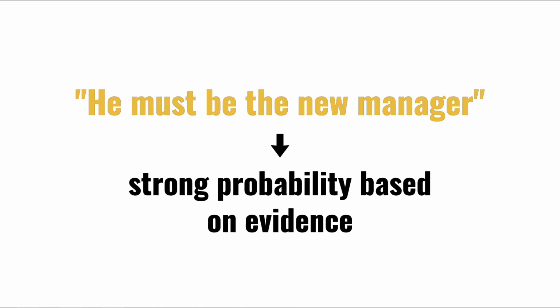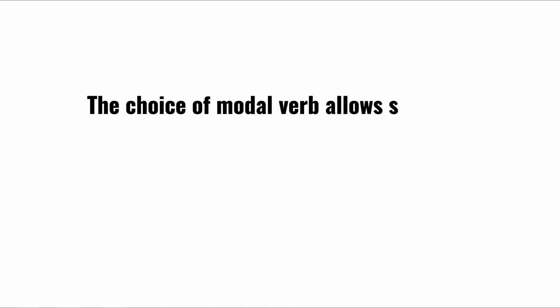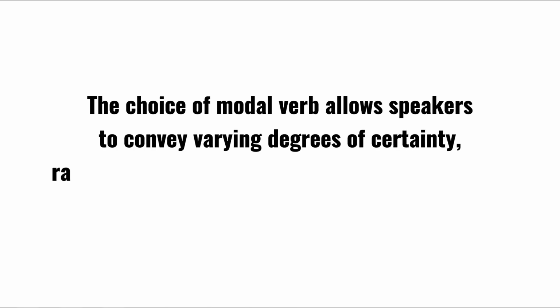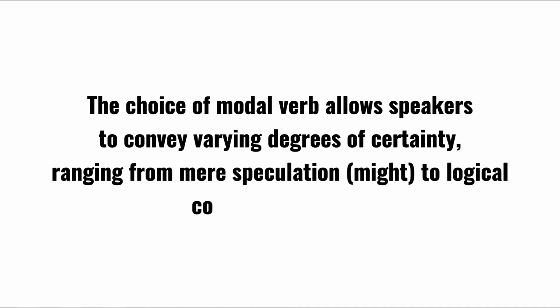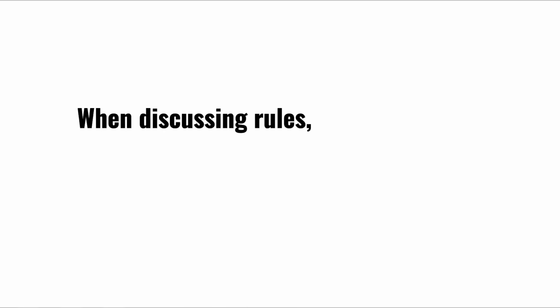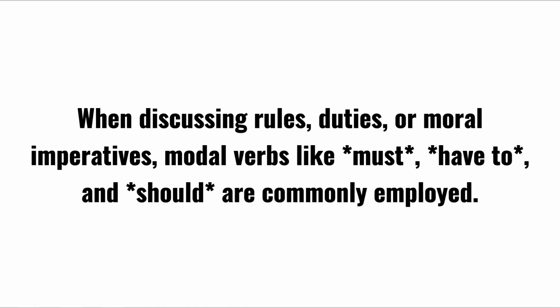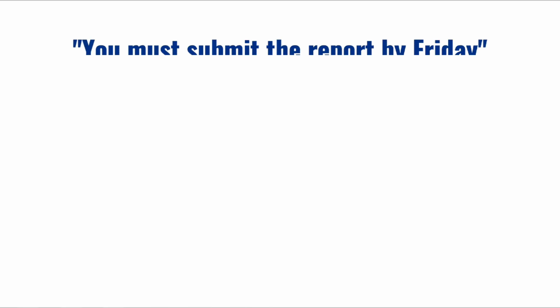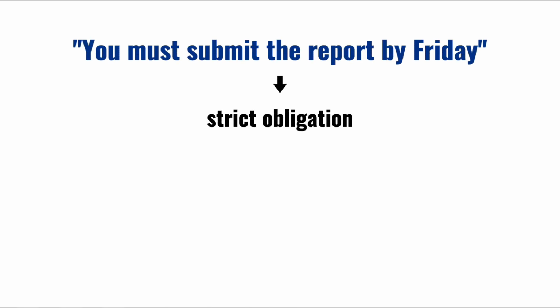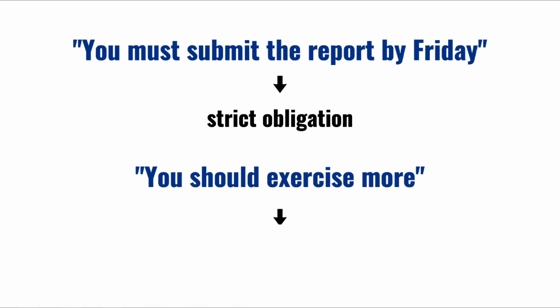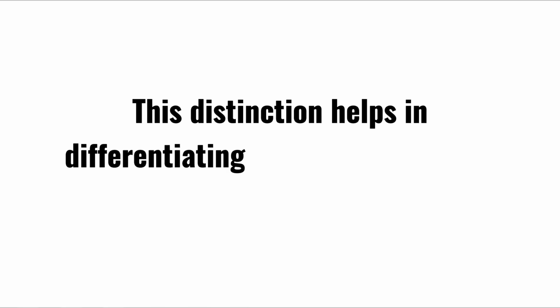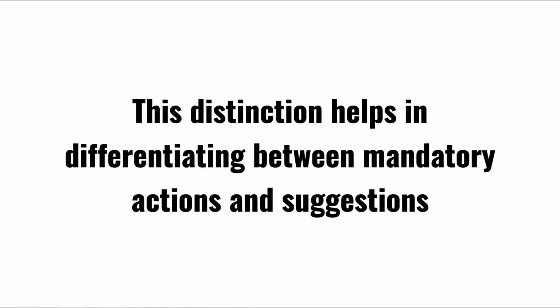For instance, it might snow tomorrow suggests a possibility, while he must be the new manager implies a strong probability based on evidence. The choice of modal verbs allows speakers to convey varying degrees of certainty, ranging from mere speculation, might, to logical conclusions, must. When discussing rules, duties, or moral imperatives, modal verbs like must, have to, and should are commonly employed. For example, you must submit the report by Friday signifies a strict obligation, while you should exercise more serves as advice. This distinction helps in differentiating between mandatory actions and suggestions.